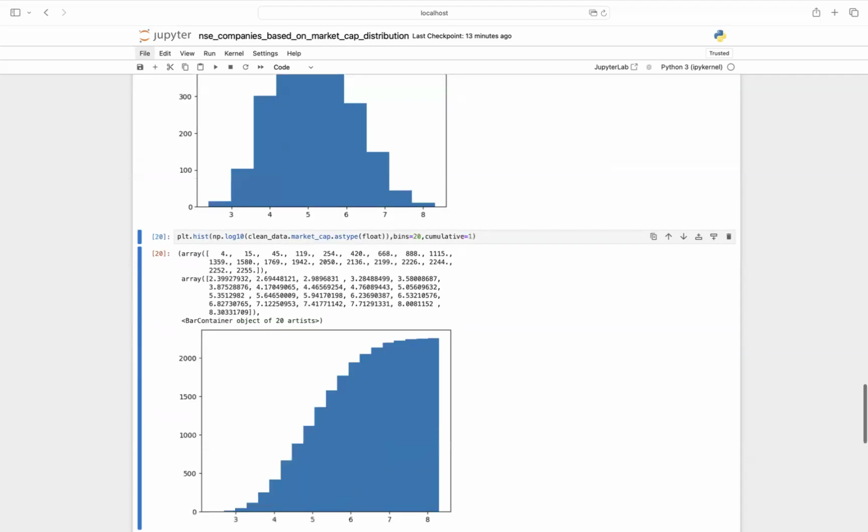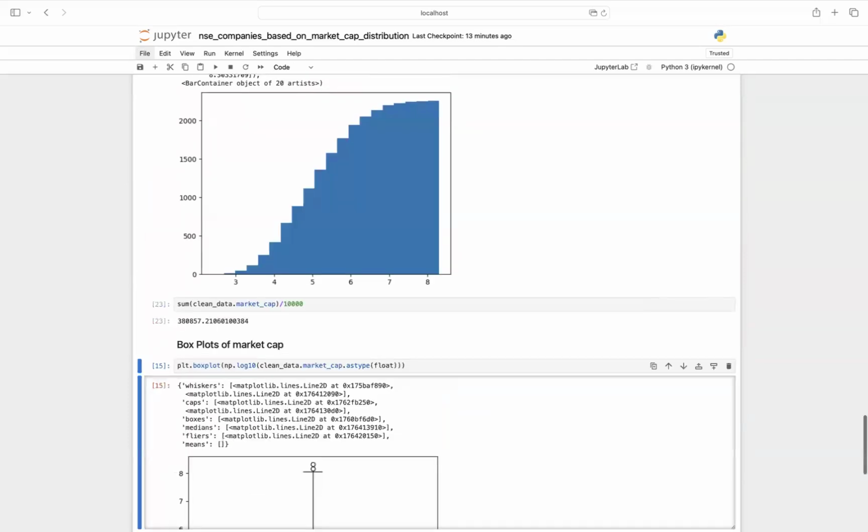Now, if you want to see a cumulative graph, which shows how the count of companies increases, you see there's a steep slope from around 10 to the power 3 lakhs till 10 to the power 6 or 7 lakhs. But after that, they increase very slowly. So that means in this range, there are very few companies. So I hope it gives some insight on how companies' market cap is distributed on the National Stock Exchange.